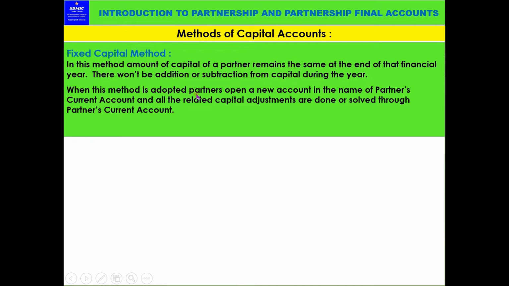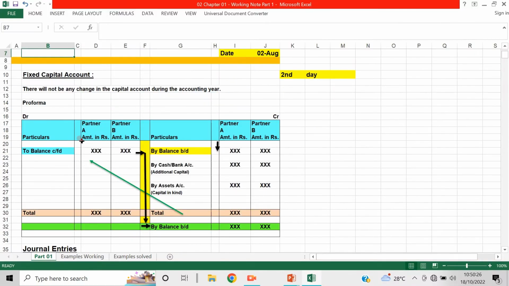When this method is adopted, partners open a new account in the name of partner's current account, and all the related capital adjustments are done through the partner's current account. That means whatever the current year's transactions are in the partner's related capital account, that will be done through this current account. So now see working notes, fixed capital account.